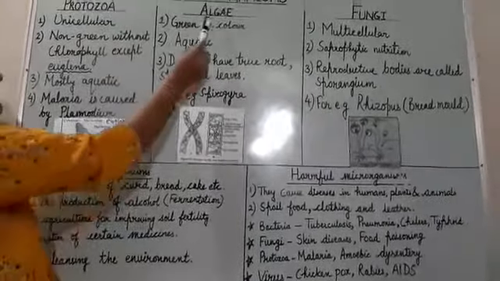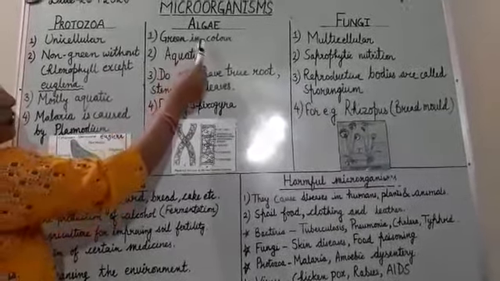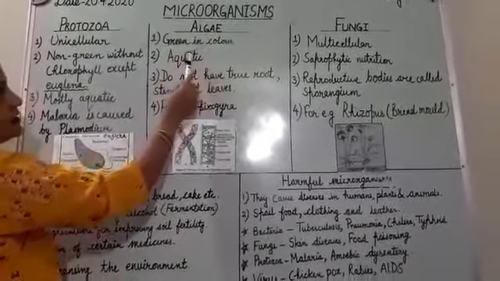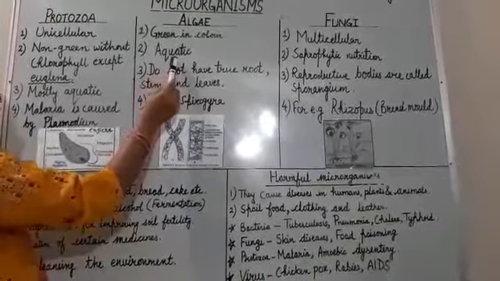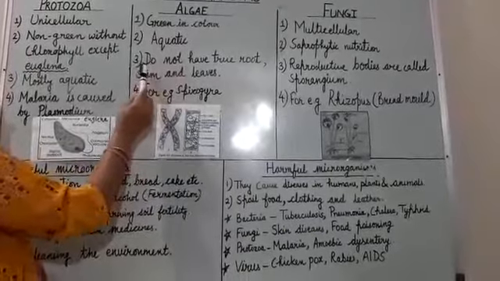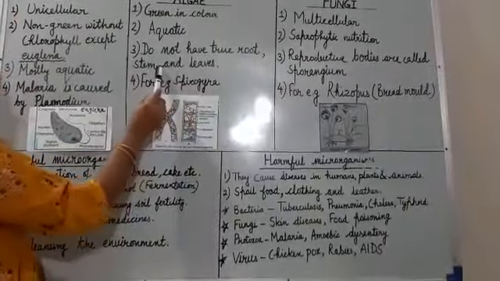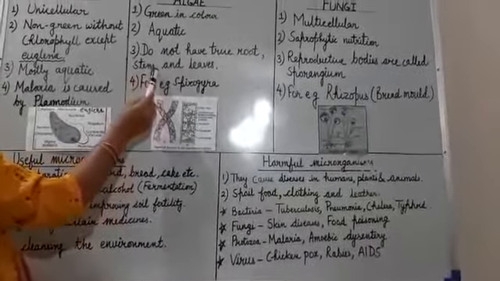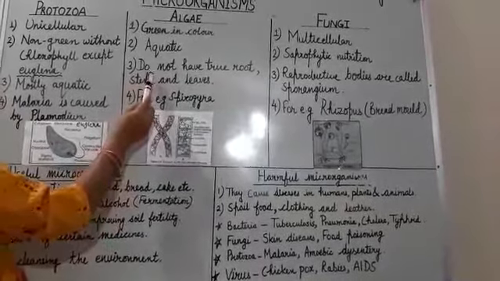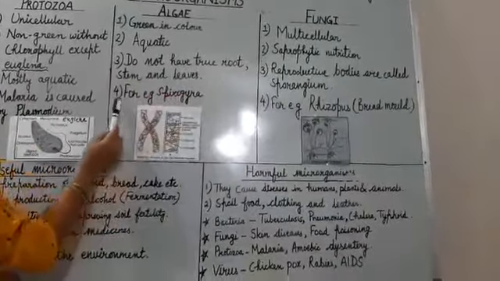Now the next is algae. All the organisms belonging to algae are green in color. Number 2, they are aquatic. They are water loving. Third, they do not have true root, stem and leaves. This is an important feature because by this feature we can differentiate algae from the other plants. The algae do not have well differentiated root, stem and leaves.